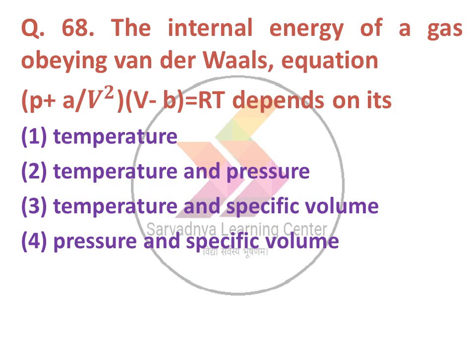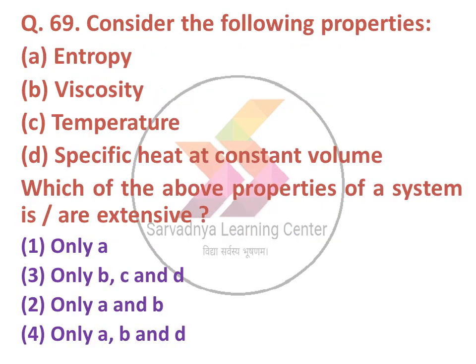the internal energy of a gas obeying van der Waals equation (P plus A upon V square) into (V minus B) is equal to RT depends on its: option 1 temperature, 2 temperature and pressure, 3 temperature and specific volume, 4 pressure and specific volume. The correct answer is option number 3, temperature and specific volume. Next question,